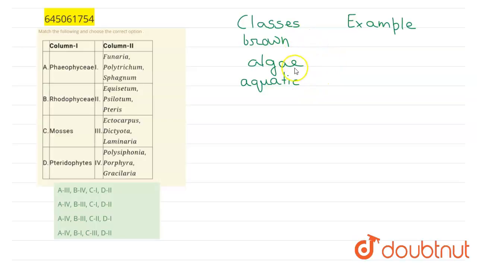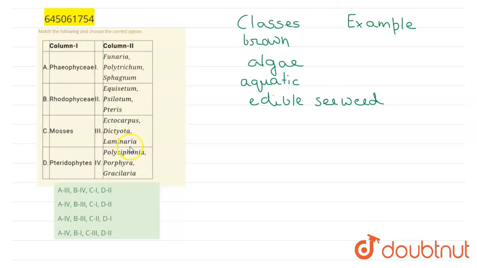There are different types of algae, like green algae, brown algae, and red algae, and Phaeophyceae is the class of brown algae. They are also known as edible seaweeds because they are commercially used as a food thickener.